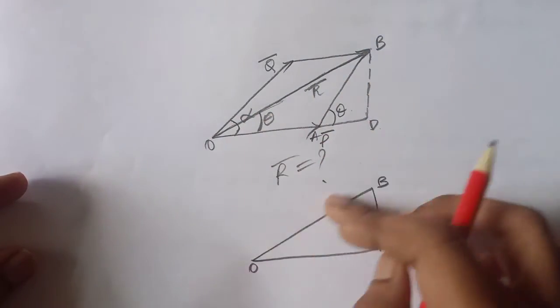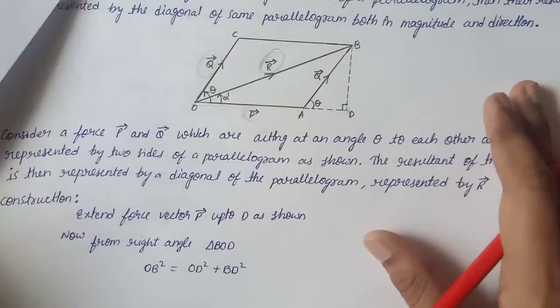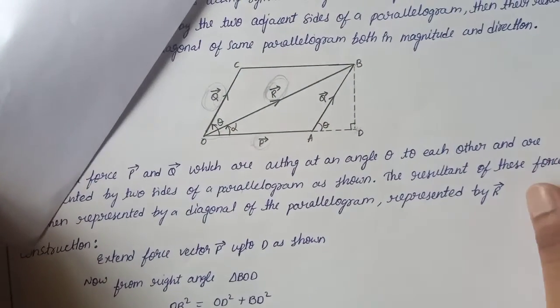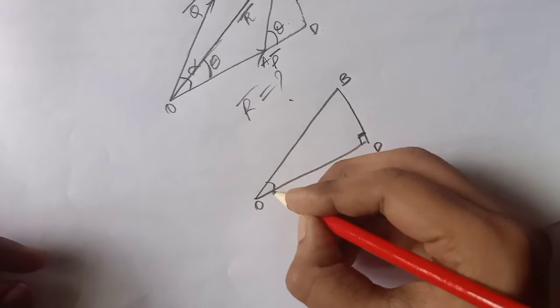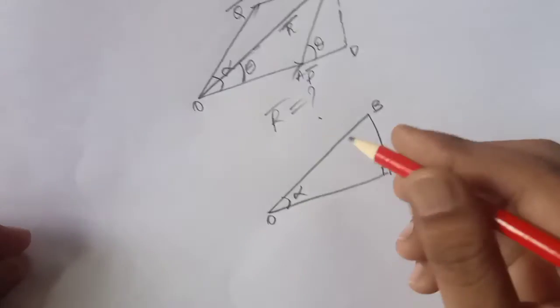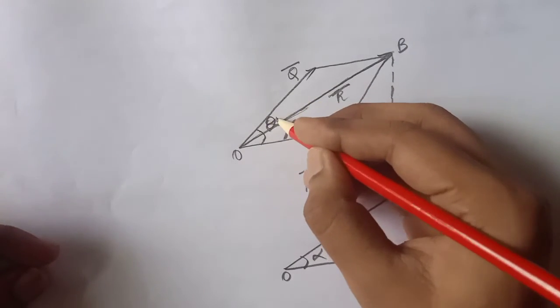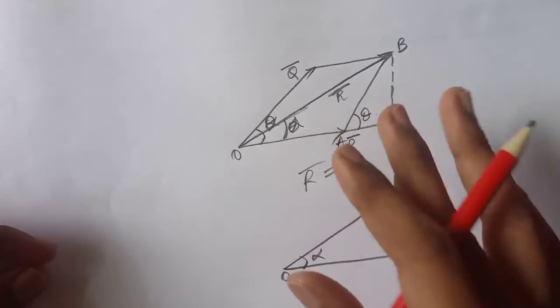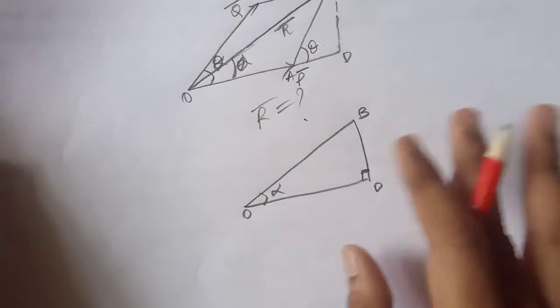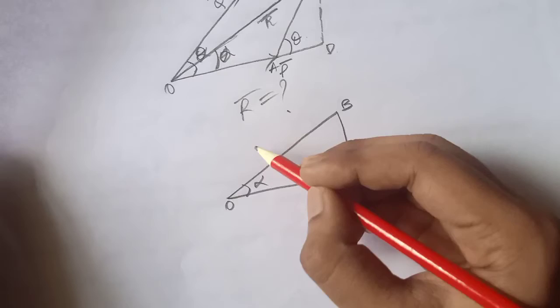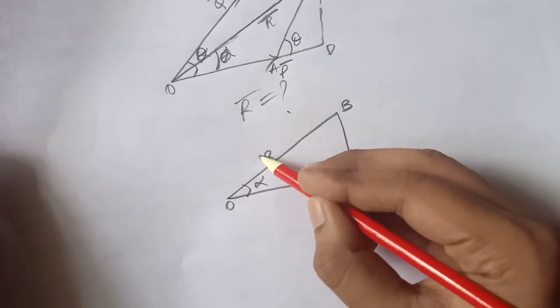Here is 90 degrees, and here is alpha. Here is theta, here is alpha. You can name it whatever you want, no problem. Here this one is R bar.